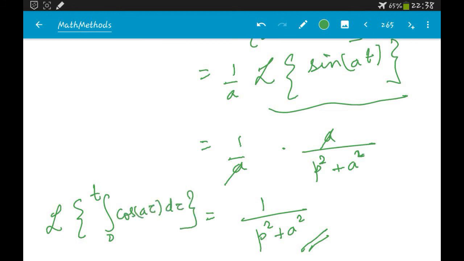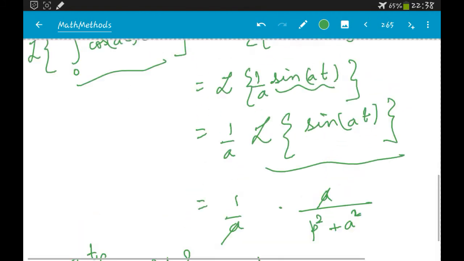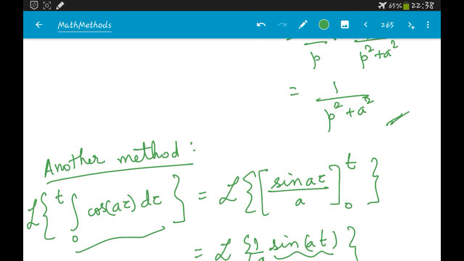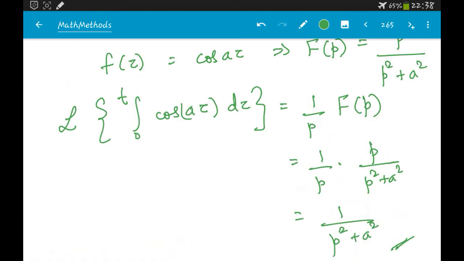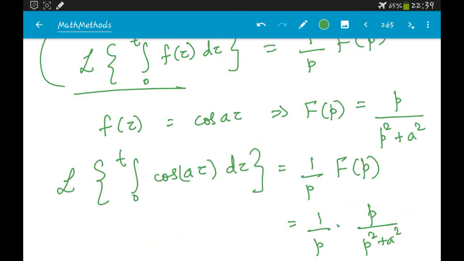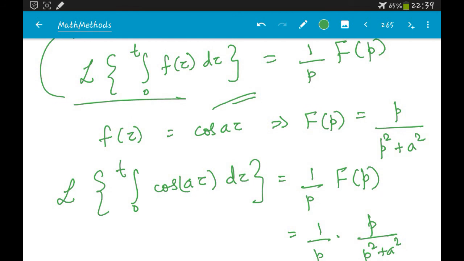So you see that any method that you use, you are going to get the same answer, and this is the answer. So we solved this question using two methods: one by first computing the integral, and the other by using the formula directly.